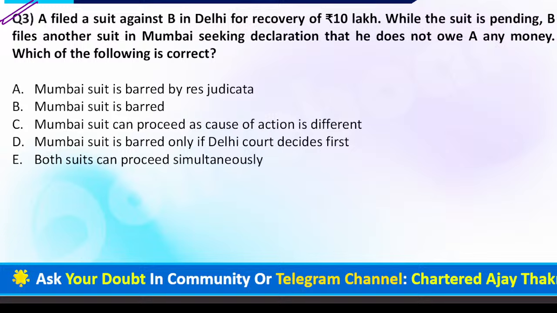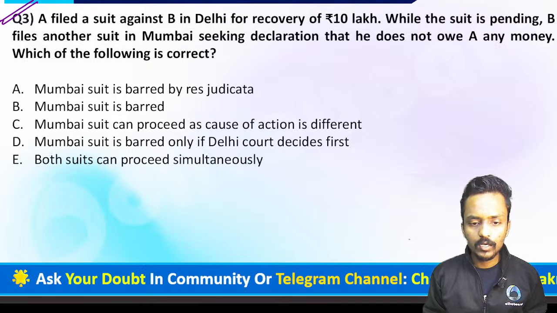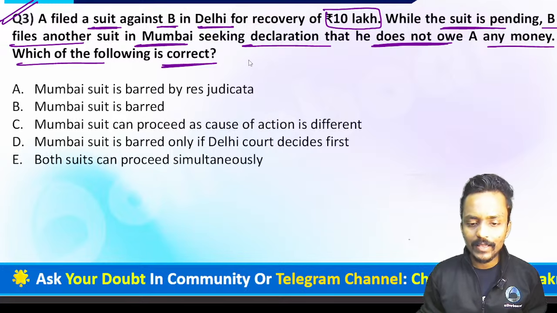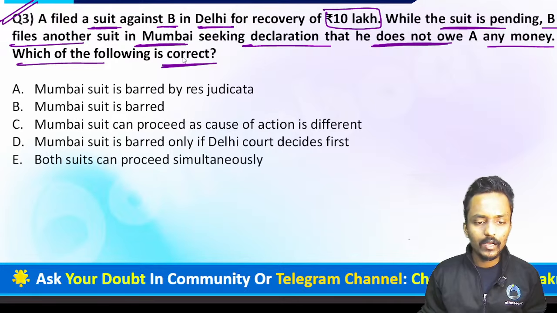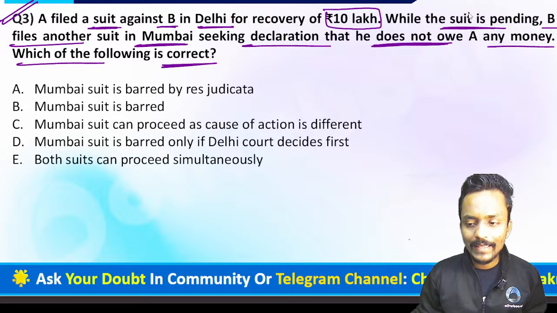Yes, everyone. Which option is correct right now? The question says a suit is filed against Mr. B in Delhi for the recovery of 10 lakh rupees. While the suit is pending, B files another suit in Mumbai seeking a declaration that he does not owe any money. Which of the following is correct? Can I say here we have the provision of res judicata? Yes. So A filed a suit against B in Delhi for the recovery of 10 lakh rupees while the suit is already pending.